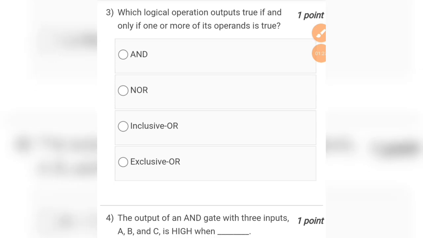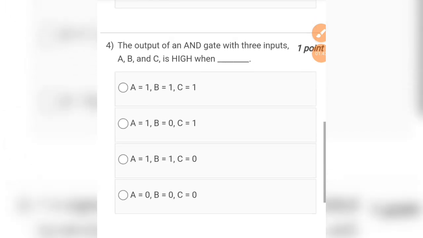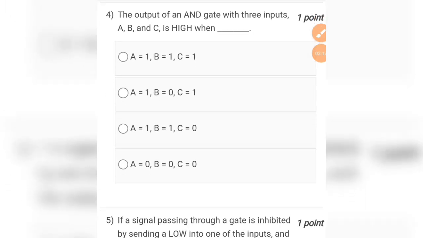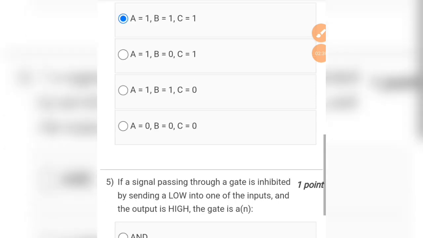Question number 3 is, which logical operation outputs true if and only if one or more of its operands is true. So for question number 3, the answer will be inclusive OR. So question number 4 is, the output of AND gate with 3 inputs A, B and C is high when all the inputs are 1, because as we know the expression for AND gate is A into B into C.